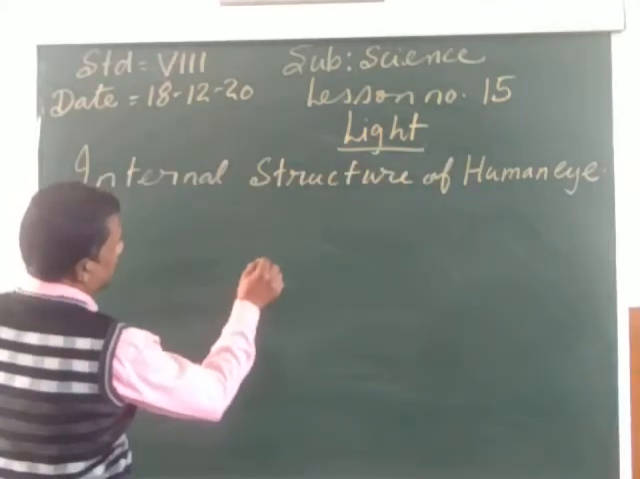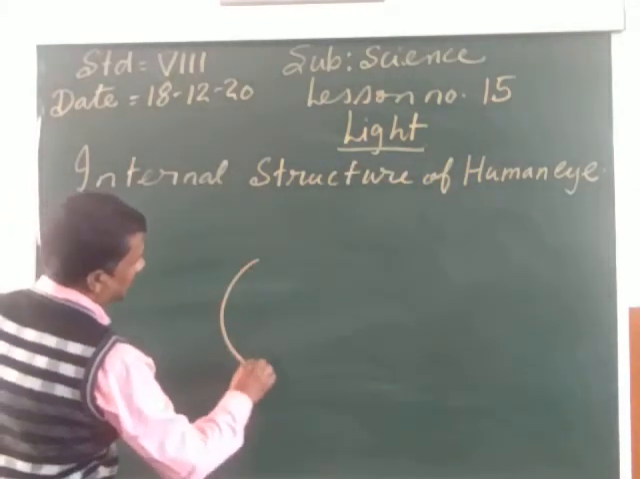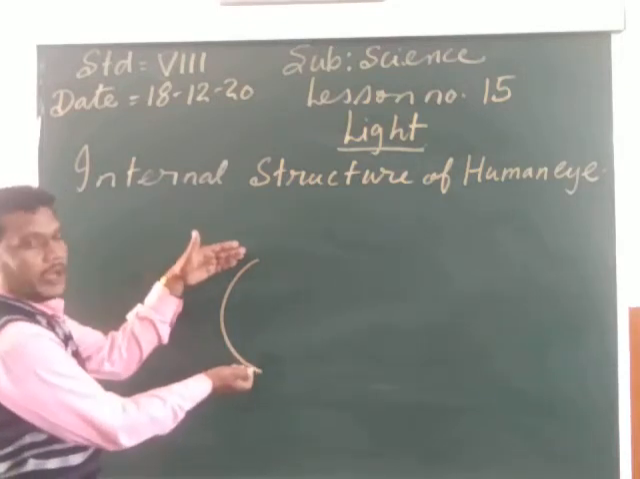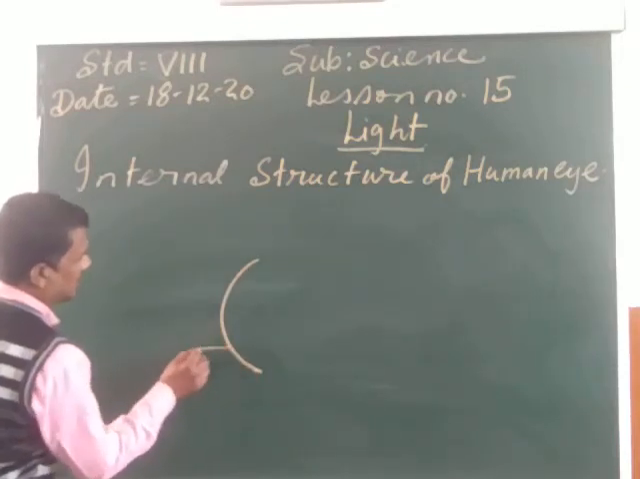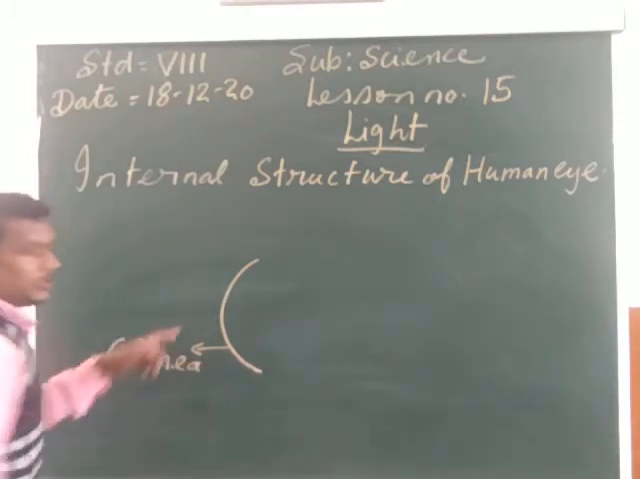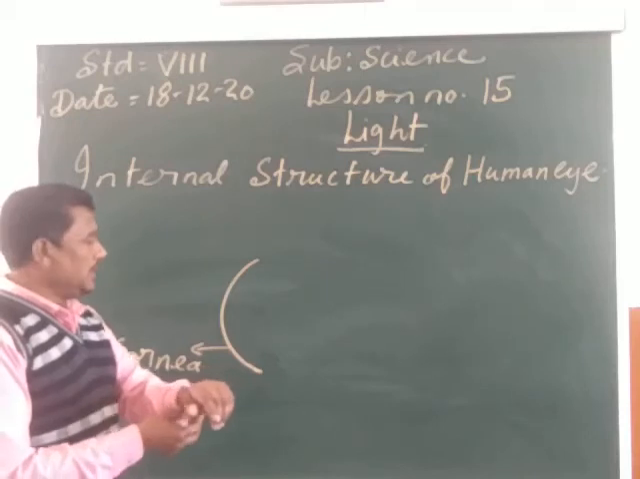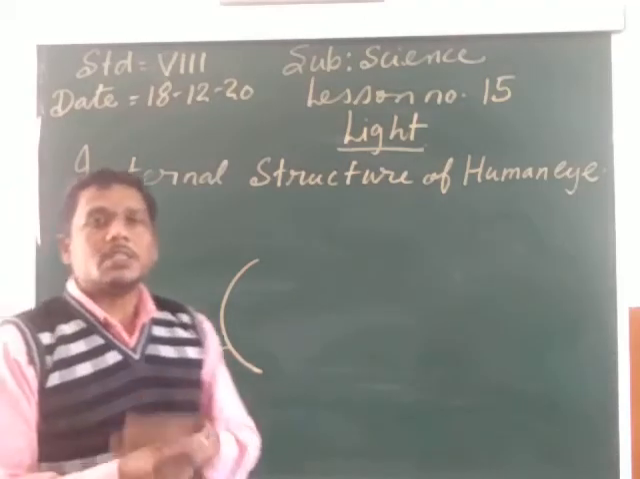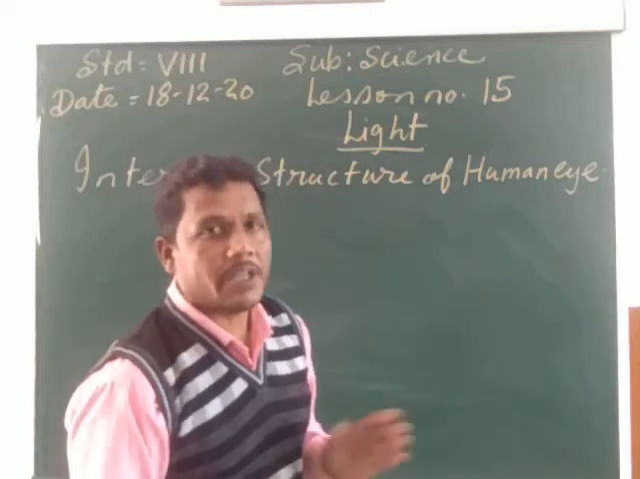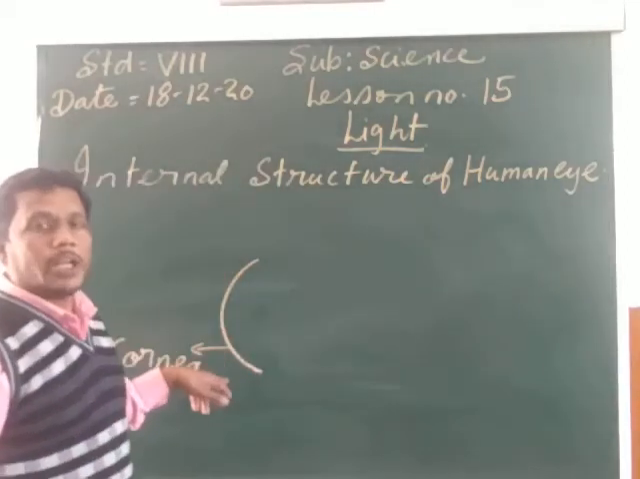First of all, if we look at the front bulb part of the eye, it is called the cornea. C-O-R-N-E-A, cornea. The bulging part of the eye is called the cornea. Cornea is the thin transparent tissue which makes the bulb part of the eye.